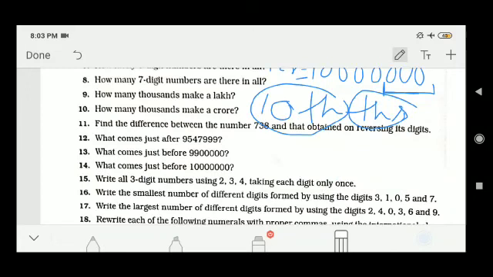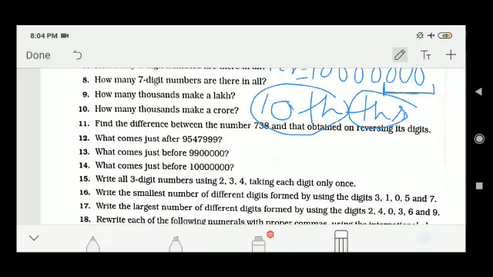What comes just after 9547? Only add plus 1. Similarly, what comes just before 9950? Only subtract 1. Similarly, what comes just before your 1 crore? Only just do minus 1.